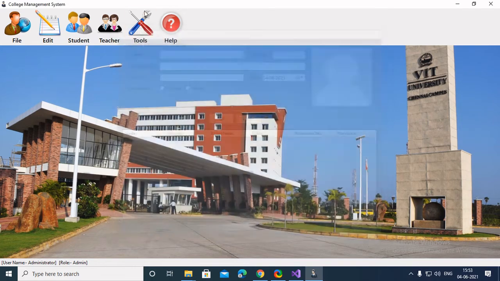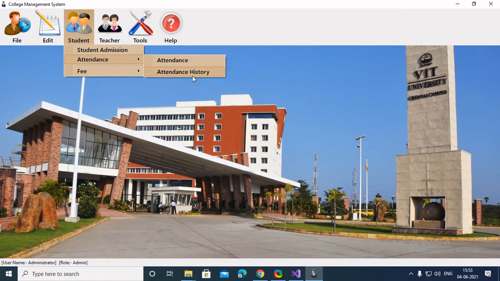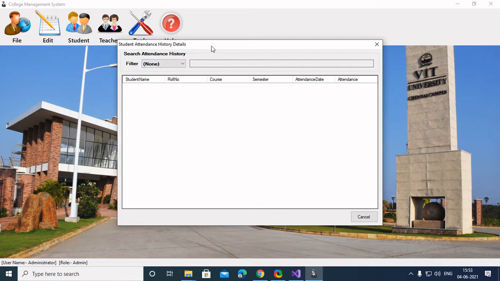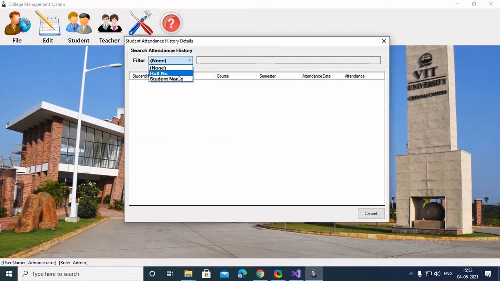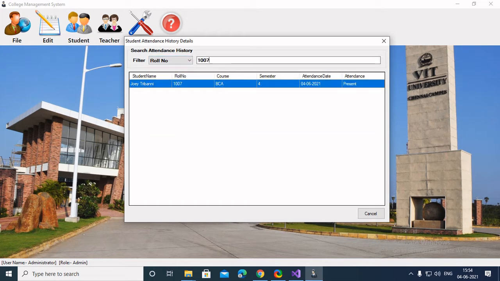So now moving along, you can see all the attendance history here by roll number or student name. So basically let's try with both. We know the roll number of Joey Tribbiani. We know the roll number of Eva. As you can see, the record is updated.